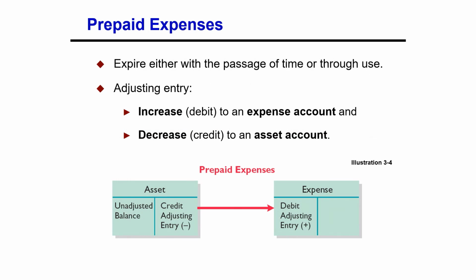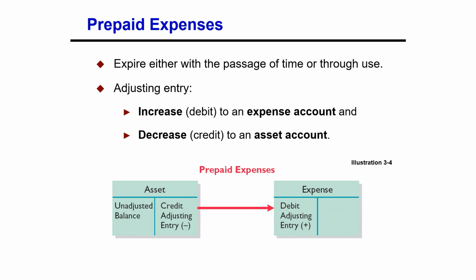Prepaid expenses are costs that expire either with the passage of time or through use, like supplies. The expiration of this cost does not require daily entries, which would be impractical and unnecessary. Accordingly, companies postpone the recognition of such expiration until they prepare financial statements.